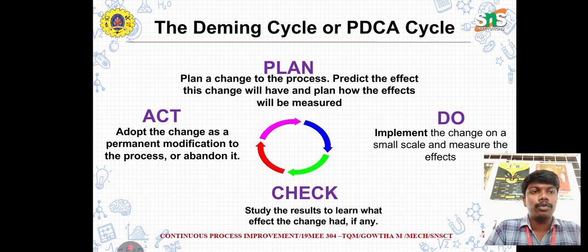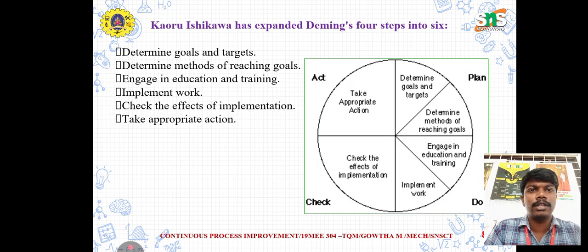Then do: implement the changes on a small scale and measure the effects. Next is check: we should check the particular part using some measuring scale, etc., and study the results to learn what effects should be changed. Next is act: adopt the changes as a permanent modification to the process.